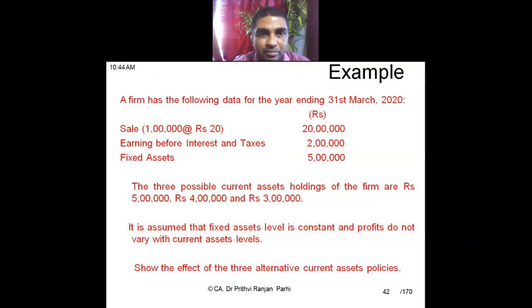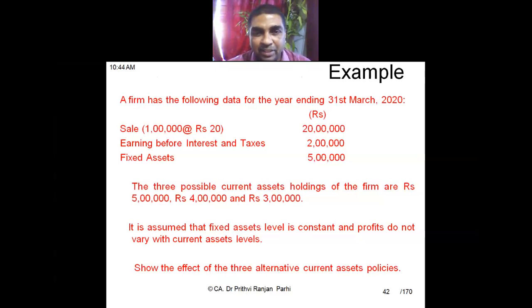A firm has the following data for the year ending 31st March 2020. Sales is 1 lakh units at the rate of 20 rupees, total sale is 20 lakh, earning before interest and tax is 2 lakh, fixed asset is 5 lakh. The three possibilities of current asset holding of the firm are 5 lakh, 4 lakh and another one 3 lakh. It is assumed that fixed asset level is constant and the profit does not vary with current asset levels. So the effect of three alternative current asset policies.